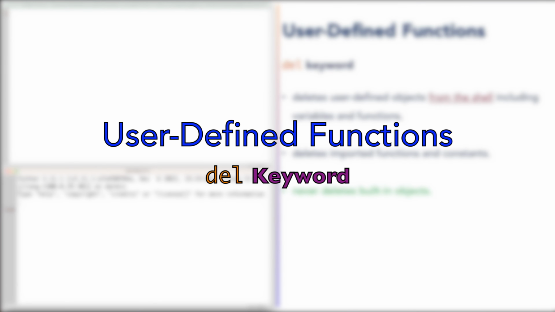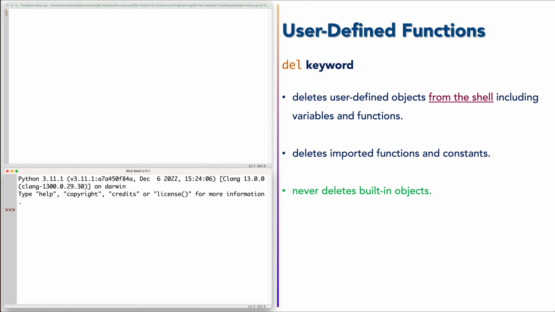The del keyword is a simple deleting command in Python. It deletes user-defined objects from the shell, including variables and functions. It's used in order to clear the Python shell from any previously defined objects. For example,